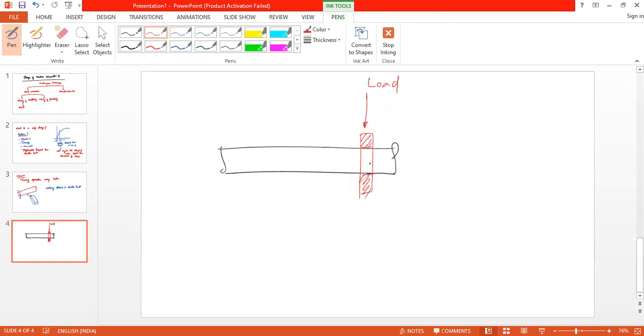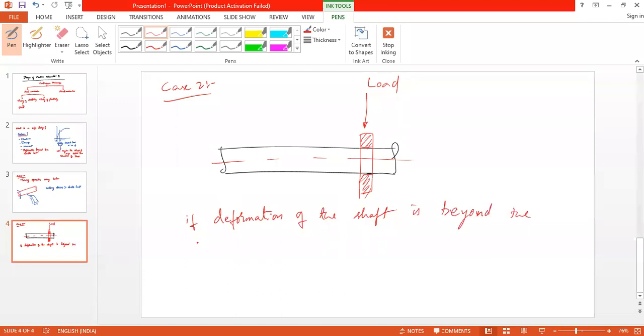This is case 2. If the deformation of the shaft is beyond the elastic limit, we can say the shaft has failed, right?